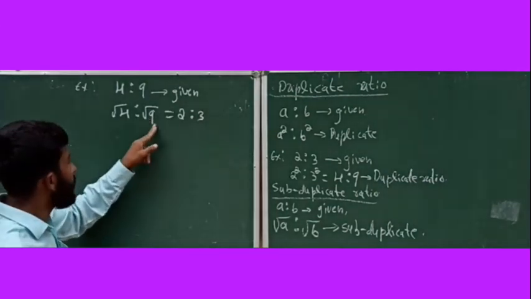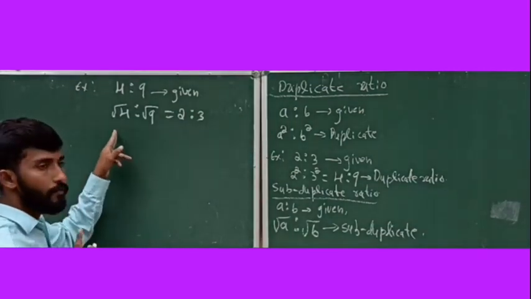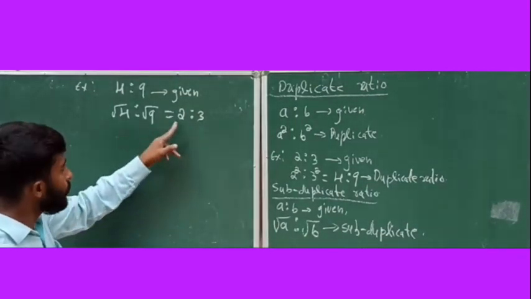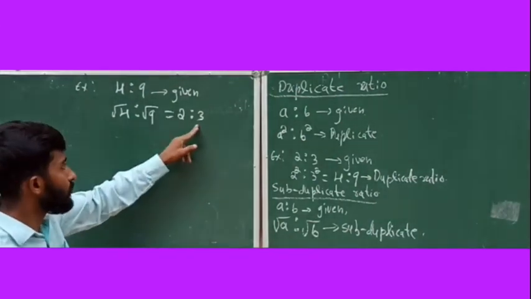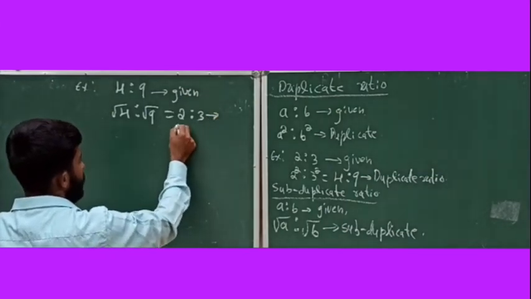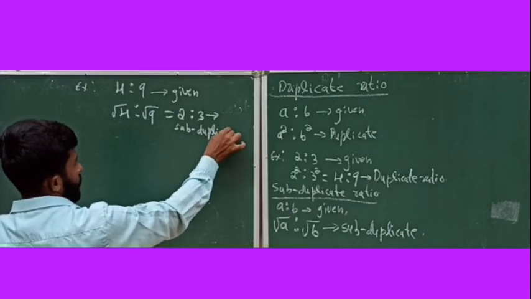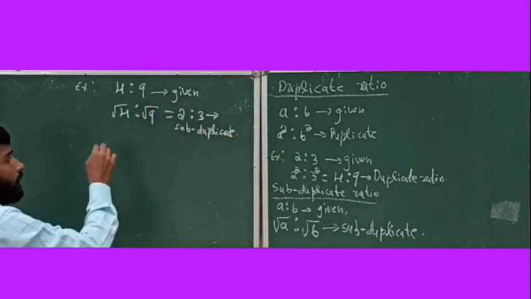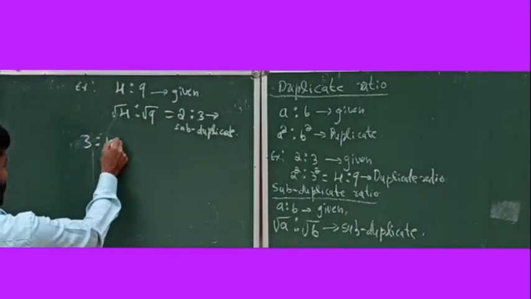Or don't write root 9 is equal to plus or minus 3. Root 4 represents the positive root of 4. Positive root means plus 2 only. Root 9 means the positive root of 9, that is plus 3 only. Therefore, 2:3 is the subduplicate ratio of 4:9.